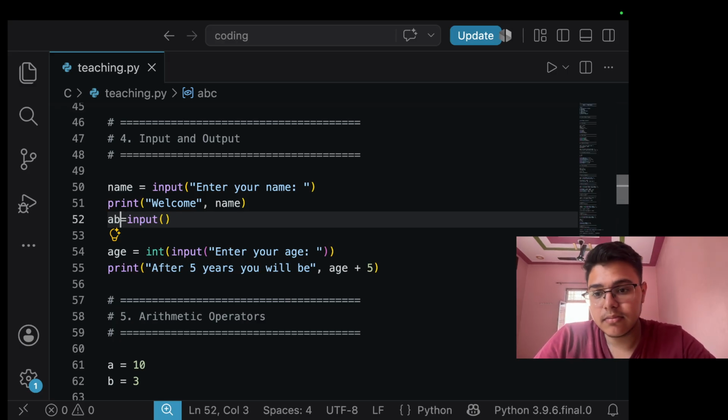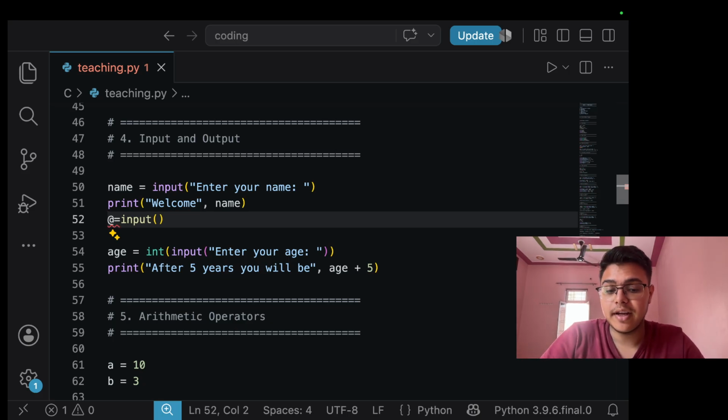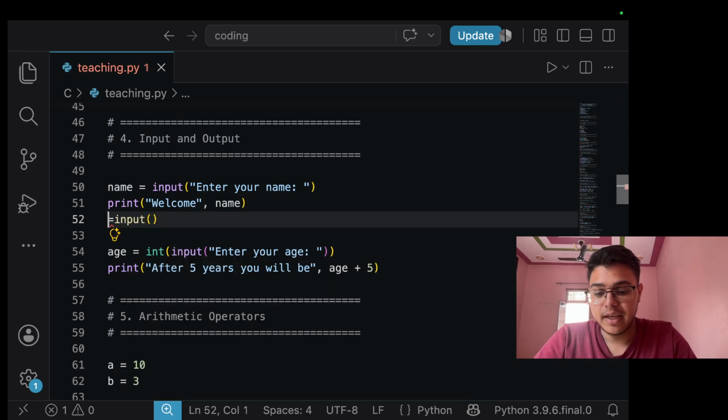There are some rules for naming a variable also. The variable name can contain letters, numbers and underscore only. But here is one trick: only underscore is allowed. No at the rate, hash or dollar sign will be accepted, only the underscore. Like abc_underscore, this is valid.